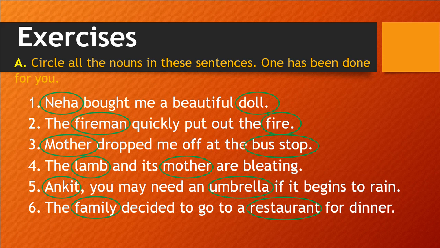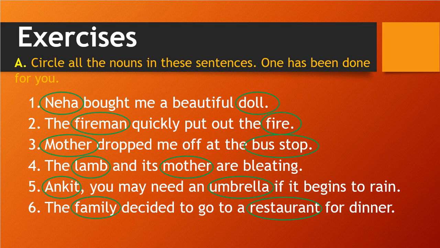Okay, so in the first sentence, Neha bought me a beautiful doll. In that, Neha and doll are nouns because Neha is a girl's name and doll is one kind of thing. And second, the fireman quickly put out the fire. So fireman is a person name, and fire is a kind of thing.